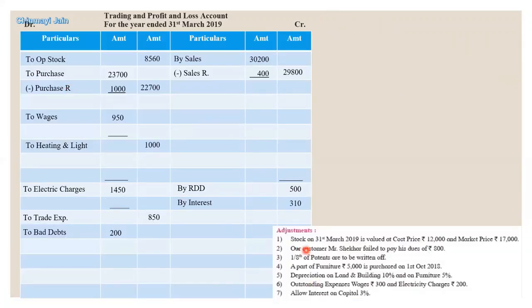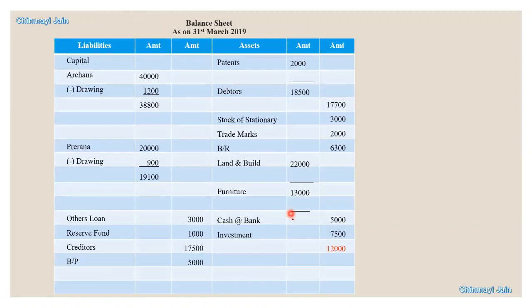Let's now move to the adjustments. Adjustment number 1: stock on 31st March 2019 is valued at cost price 12,000 and market price 17,000. Let's see which amount we will record. We will record 12,000 as stock. First is recorded on the trading credit side, second effect on the balance sheet, of course.